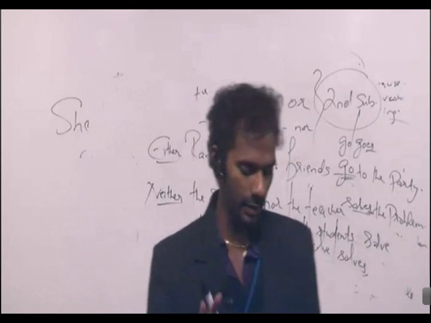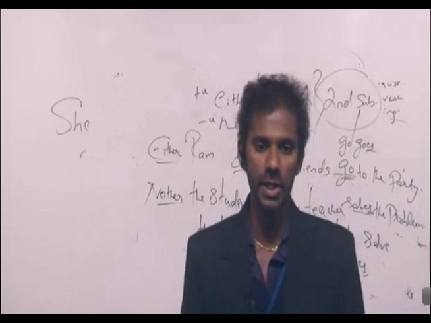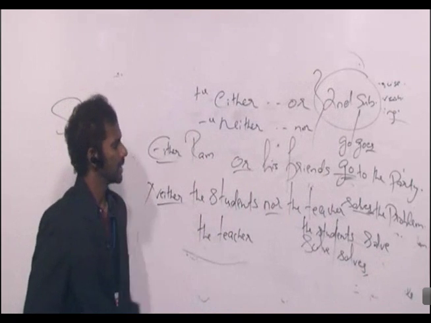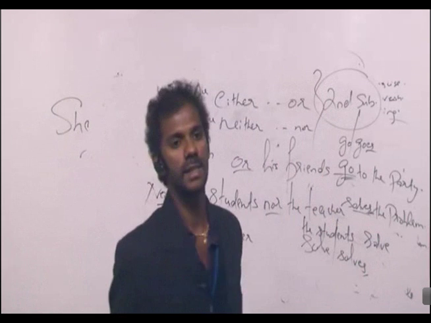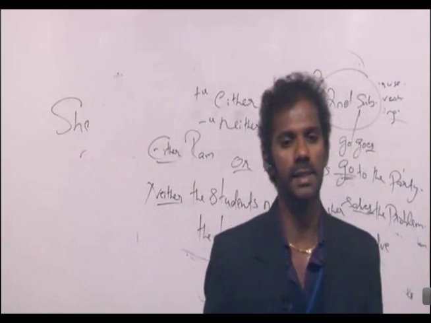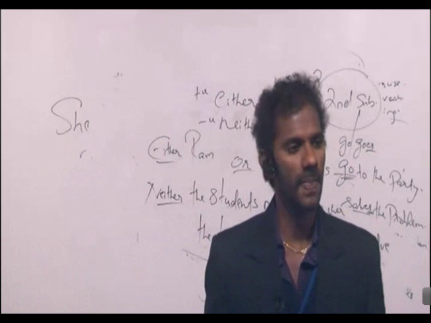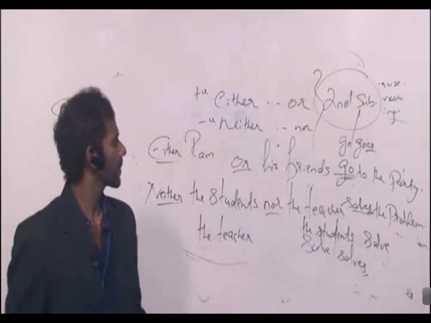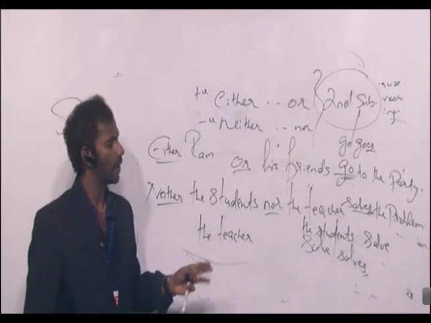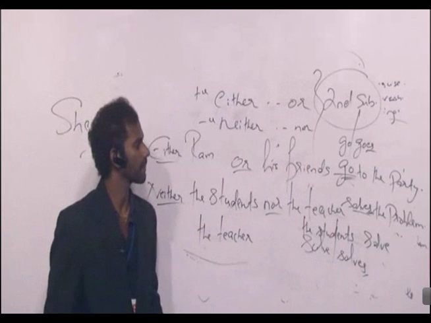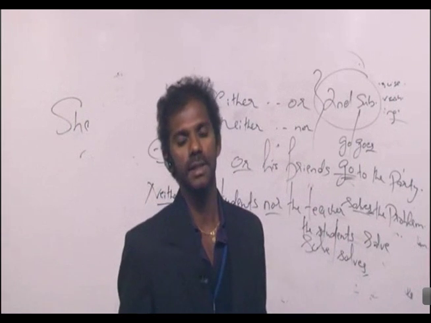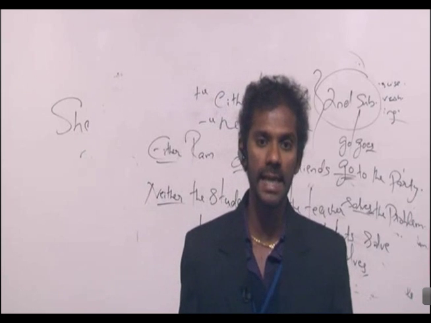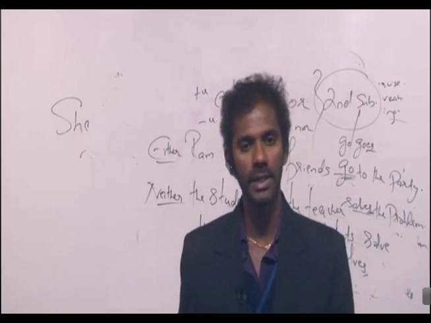I repeat, take down the rule. When there is a relationship between two entities using either or neither nor, give importance only to the second subject.